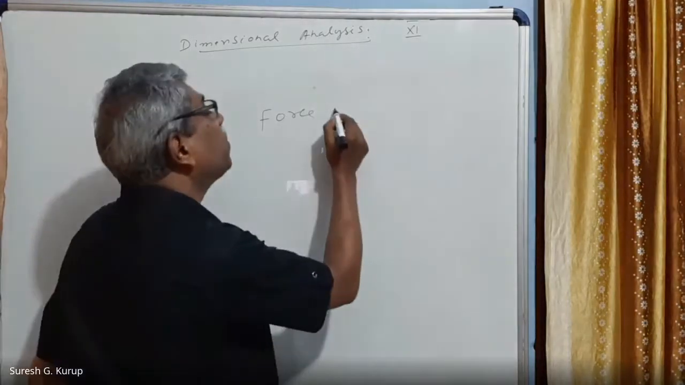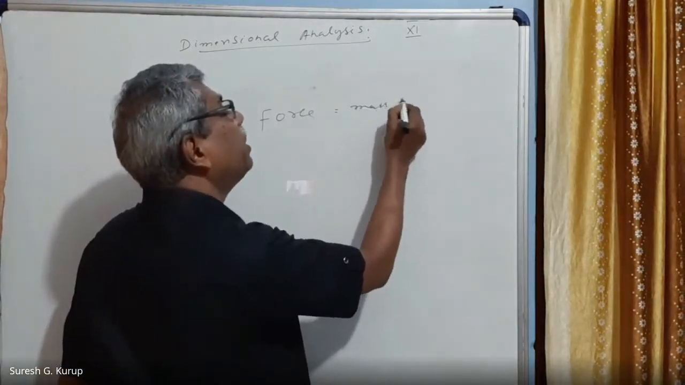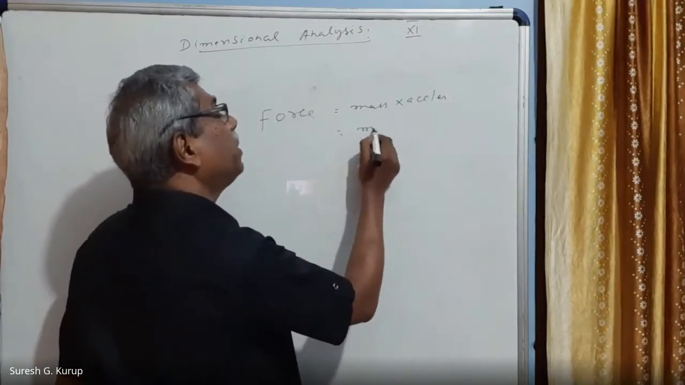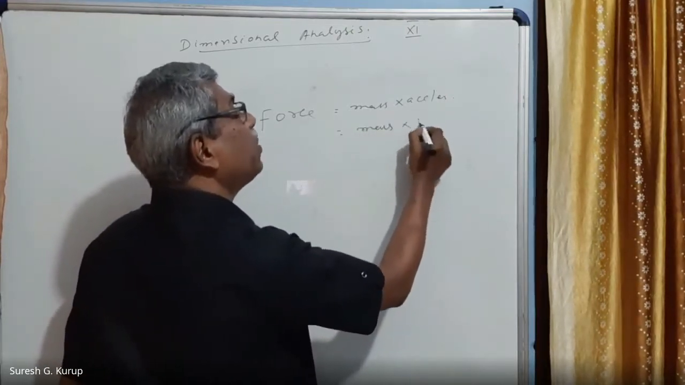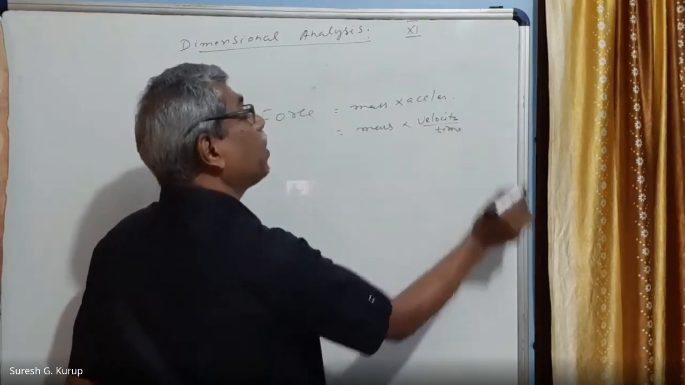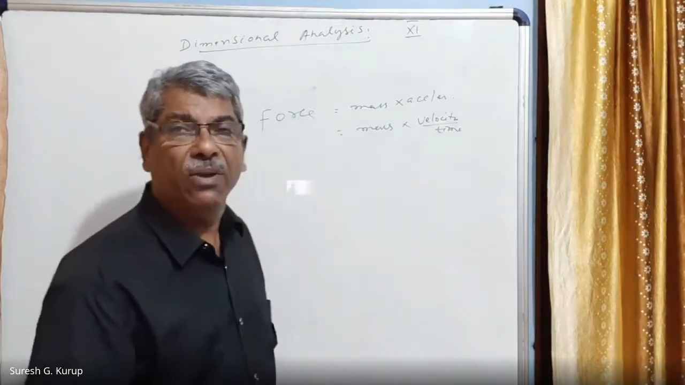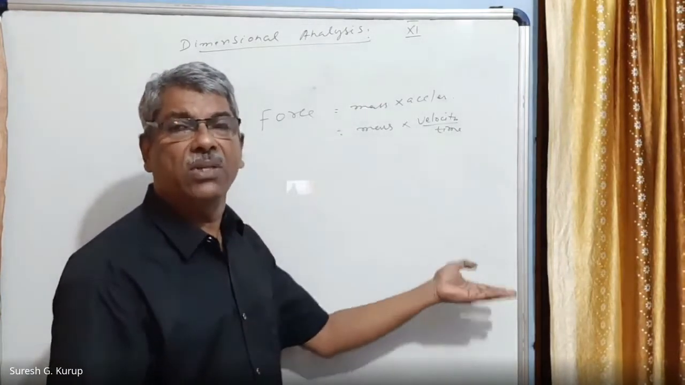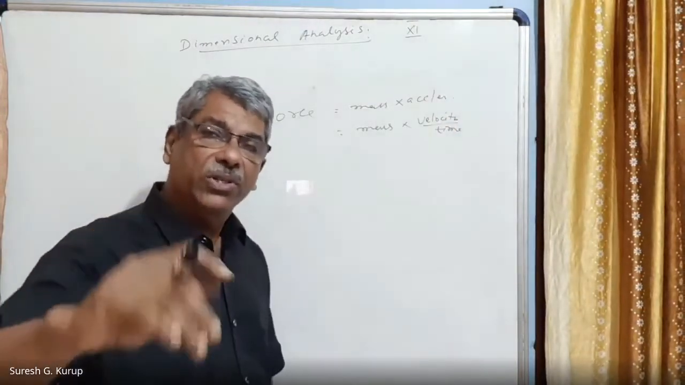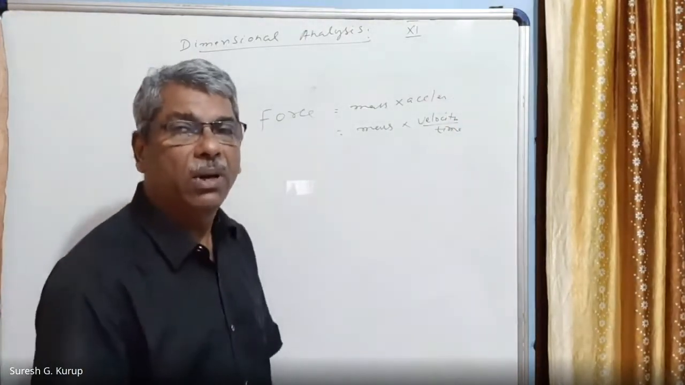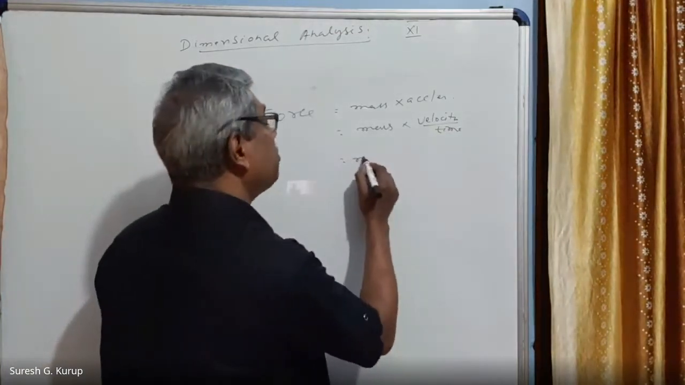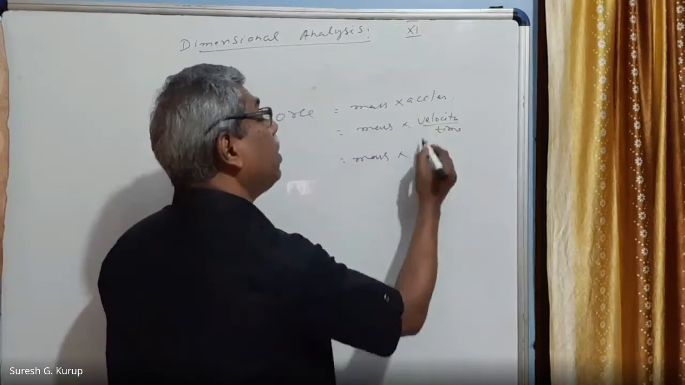Okay, force is equal to mass into acceleration. Acceleration is velocity by time, because acceleration is the rate of change of velocity. Change in velocity per unit time is called acceleration. But velocity is displacement by time, or rate of change of displacement. So in all ways, what we can get is mass into velocity.